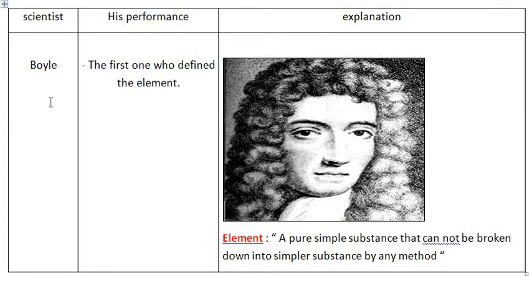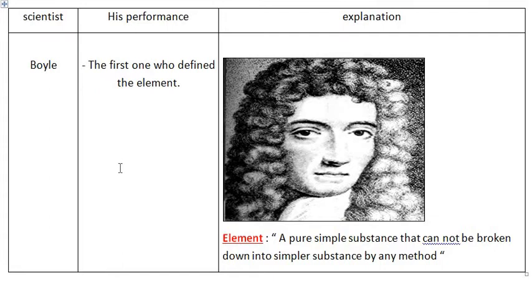The second one is a scientist called Boyle. Boyle was the first person who defined an element. Nobody said anything about the element before Boyle. He said that an element is a pure, simple substance that cannot be broken down into simpler substances by any method, which means that oxygen is one element, but water is not an element. It contains 2 elements. It's a compound, not an element.